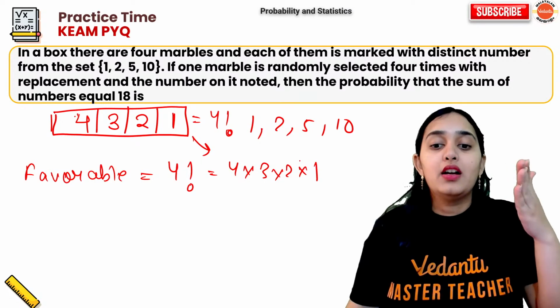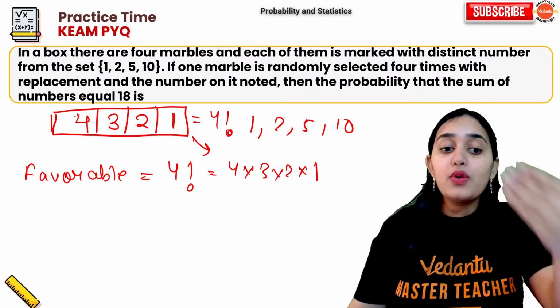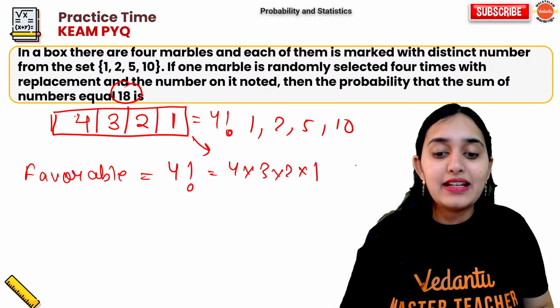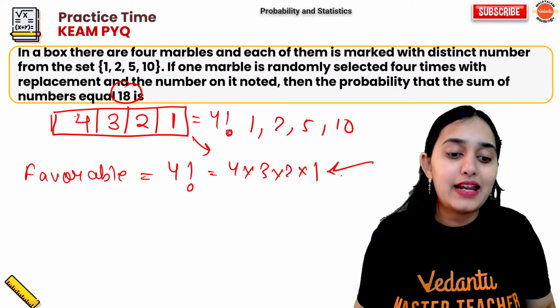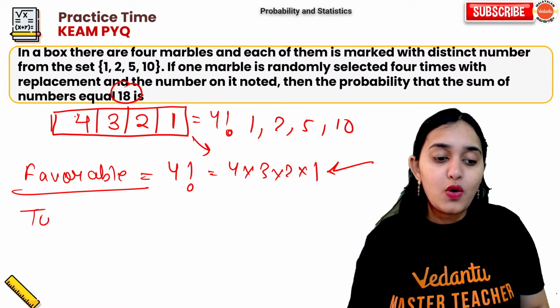Because in how many outcomes is 18 coming? 18 is coming in these many outcomes. In these many combinations, 18 can come. Now divide by the total outcome.